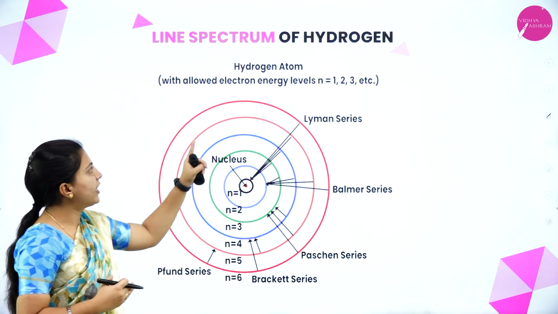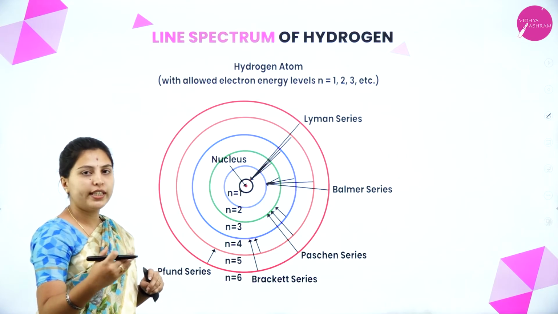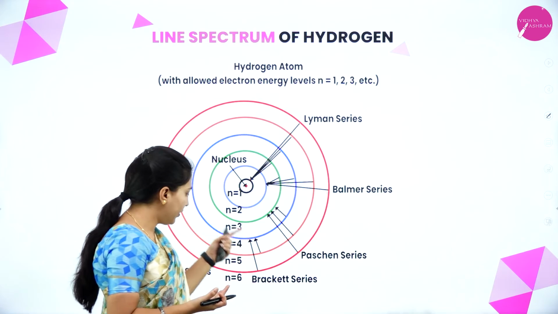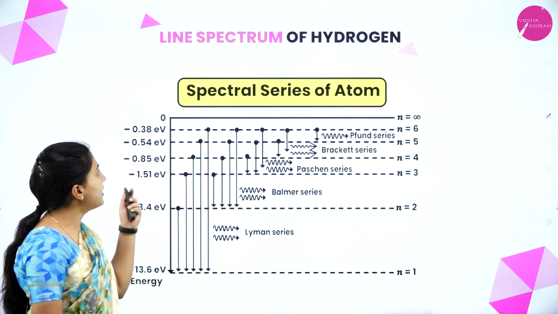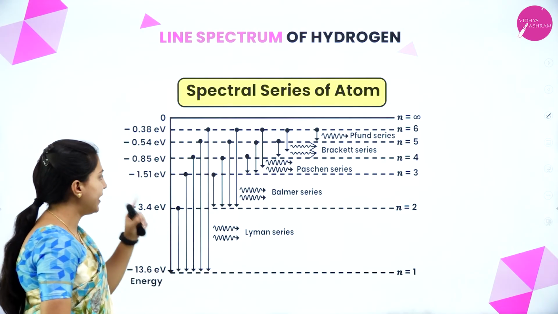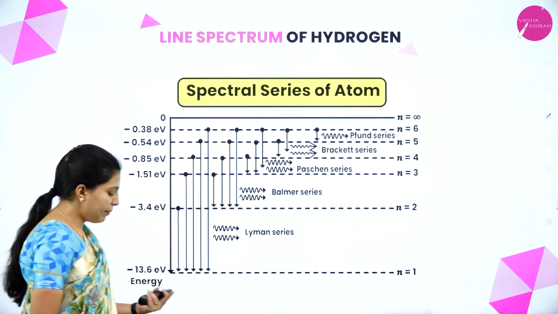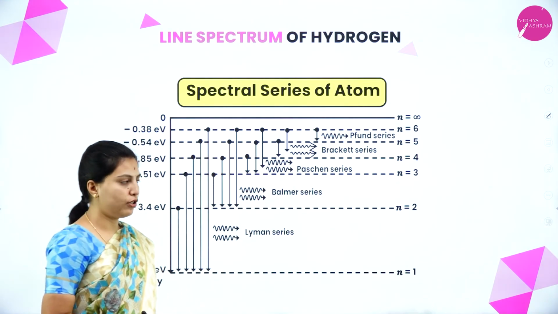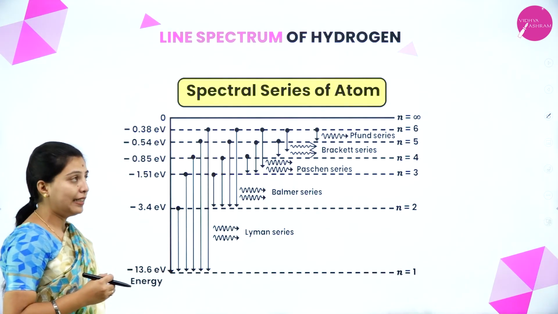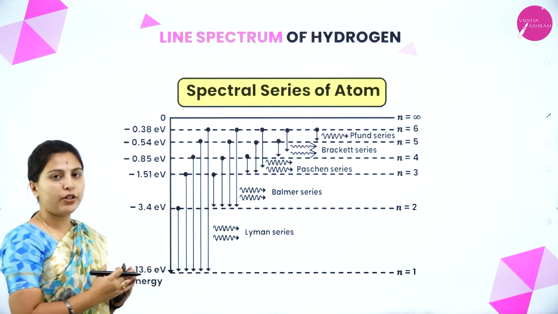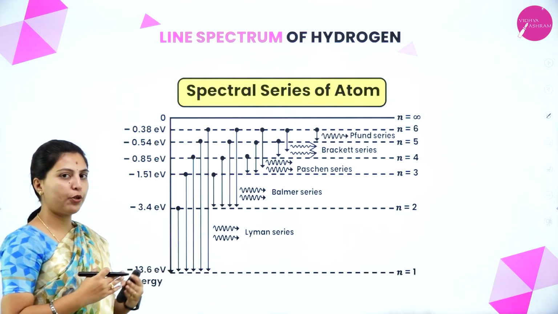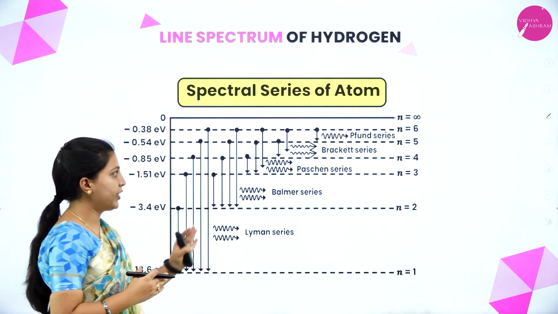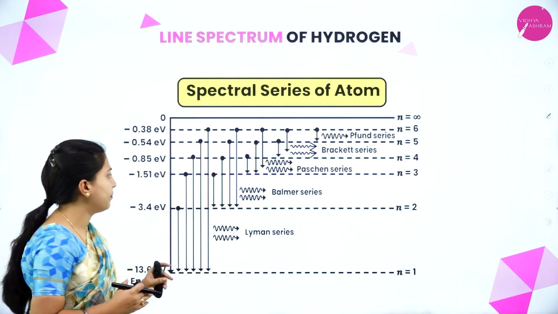See, with allowed electron energy levels n equal to 1, 2, 3, etc. There may be so many orbitals or orbits we can observe here. This is the line spectrum of hydrogen, the overall line spectrum. See here, n may be 1 to 6 or it may be infinite also. This is only the picture of the line spectrum of hydrogen. It does not correspond to all the elements, it corresponds only to hydrogen. That's why n may be so large also.